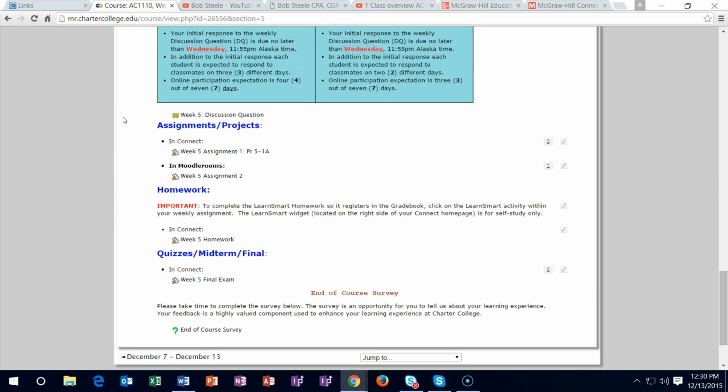I would approach these classes in this way. Make sure to get full credit on the discussion forums. Why? Because they're worth 21% of the course, and that's a huge part of the grade, and you have the most control over those. So I would aim for 100% here, and then you want to get as much credit on the assignments and homework as possible. Why? Because once again, you have the most control over those, and you have a lot of resources to get that work done. Now, I know that there's a time frame and there's a time constraint, and that's a lot of work to do. But given the resources, we should at least be able to pick up much of the points on these assignments.